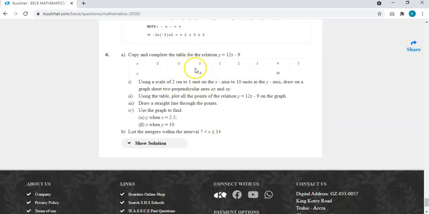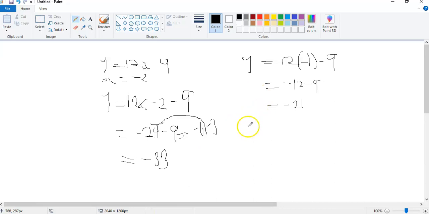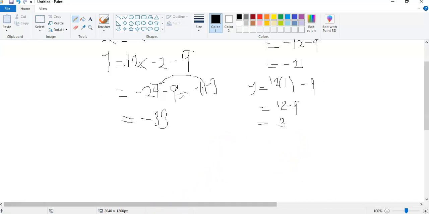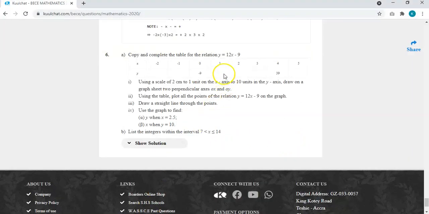When our x is 0, it has already been solved. So we move on to when our x is equal to 1. Okay, so we have 12 when our x is equal to 1 minus 9. Okay, so here this one you get 12 minus 9, which you should know that is supposed to be what? 3. Okay, if you add 3 to 9, you get 12. So it's supposed to be 3.